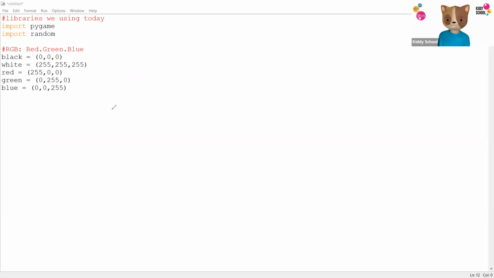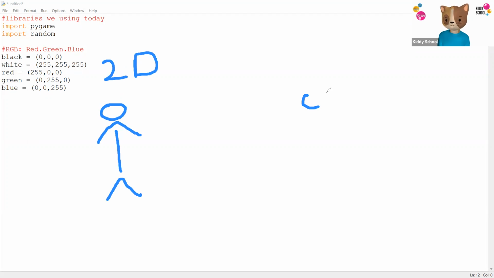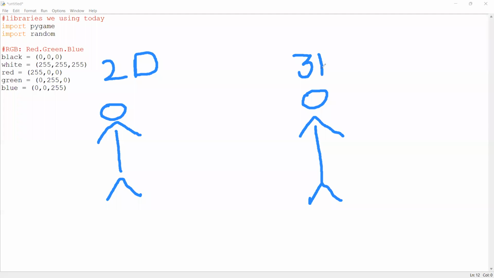Do you know what's the difference between a 2D game and a 3D game? Let's say I'm going to make a character here, and this character is for 2D. And this character is for 3D. Can anyone tell me what's the difference between 2D and 3D characters, or a game that you play? 2D is flat like paper, while 3D is more realistic. Exactly.